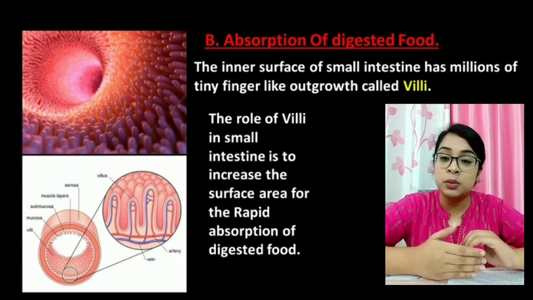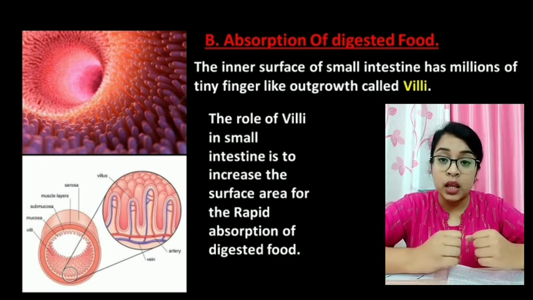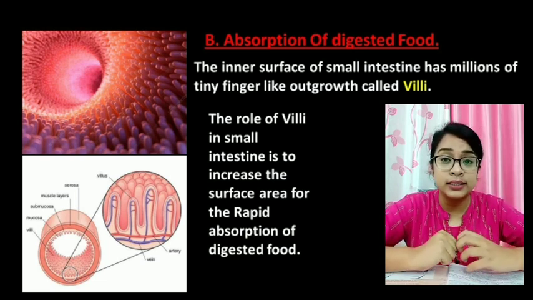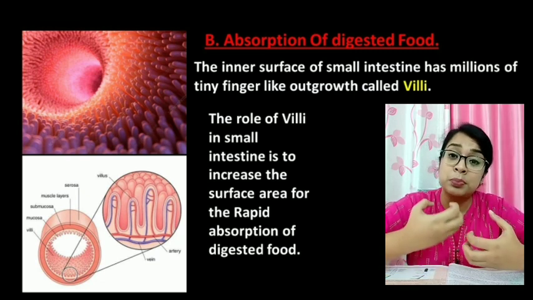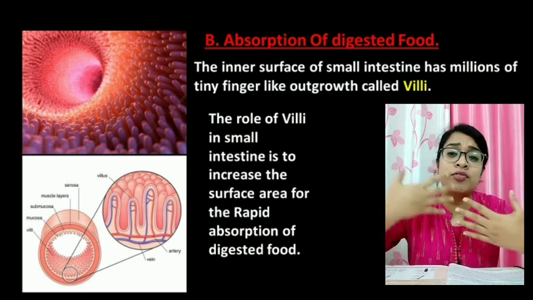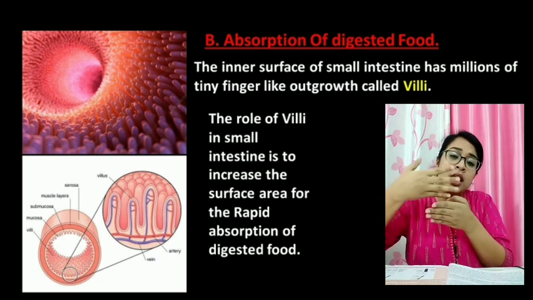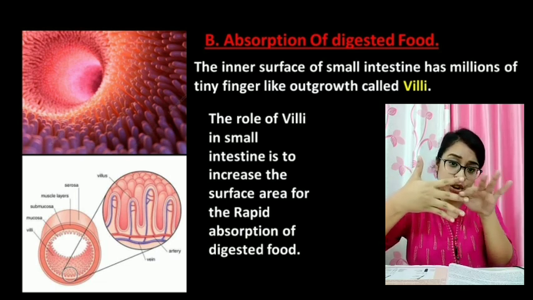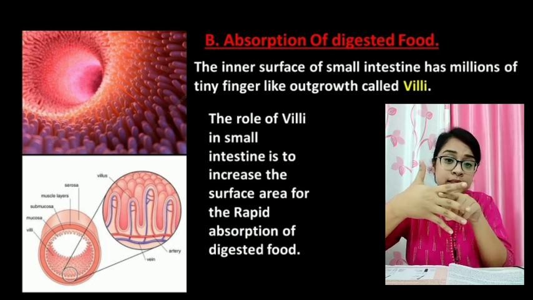Now, the next part is absorption of the food. The walls of the small intestine absorb the food. So, they have a special structure known as villi. Villi are like finger-like projections. The walls are not smooth, they have finger-like projections. So, why do they have these projections? In order to increase the surface area.